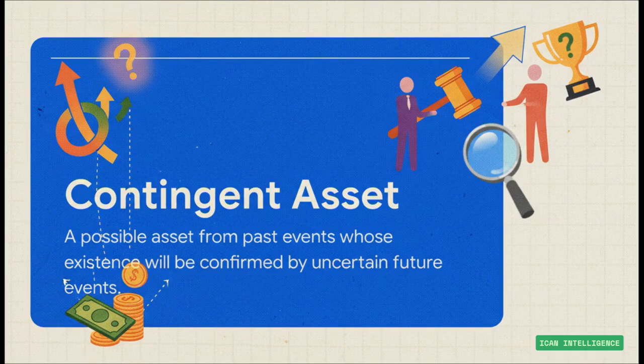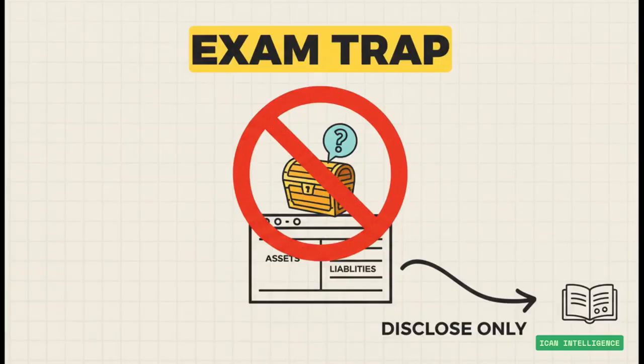This is a possible future economic benefit. So going back to that lawsuit, if you're the one doing the suing, that potential payout is a contingent asset for you. Its existence is still uncertain. And listen up, because this is a critical rule and a classic exam trap. You never, ever recognize a contingent asset, period.